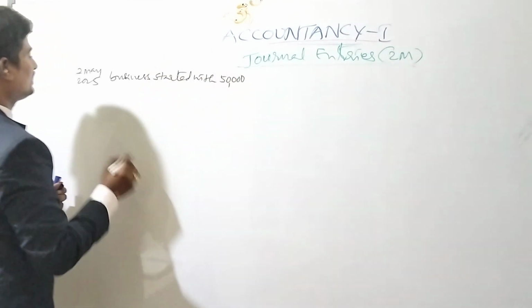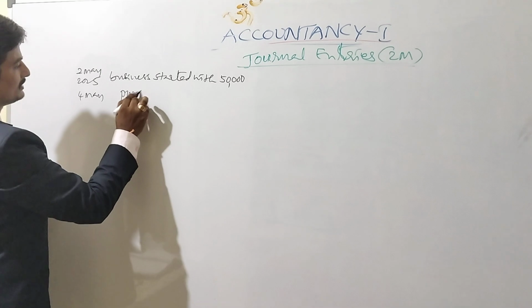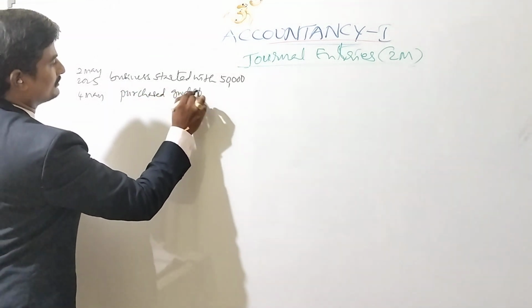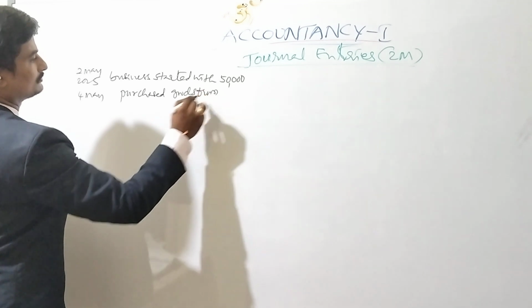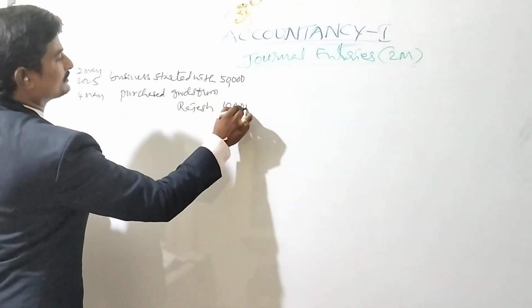50,000. And second one, 4th May, purchased goods from Rajesh, 10,000.